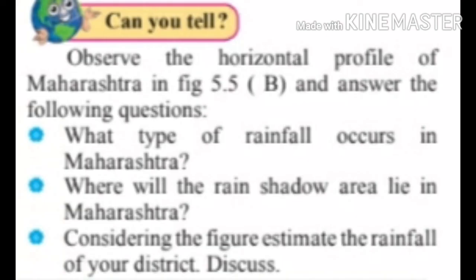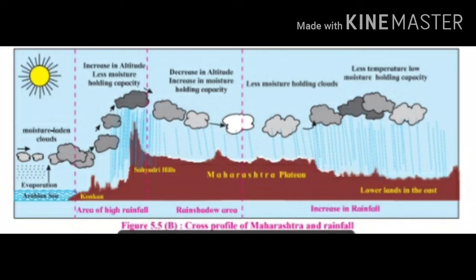Can you tell? Observe the horizontal profile of Maharashtra in figure 5.5b and answer the following questions. Question number 1. What type of rainfall occurs in Maharashtra? Look at the figure 5.2, cross profile of Maharashtra and rainfall. Answer: orographic rainfall occurs in Maharashtra.